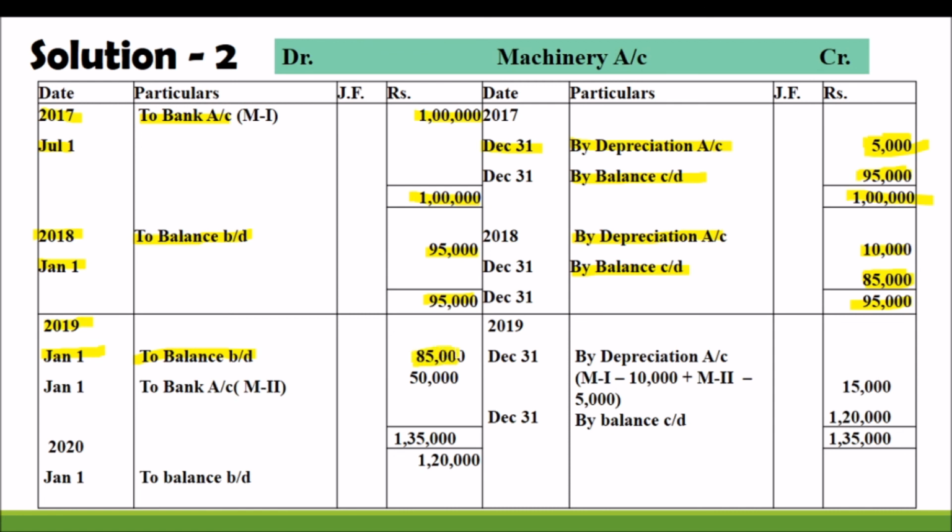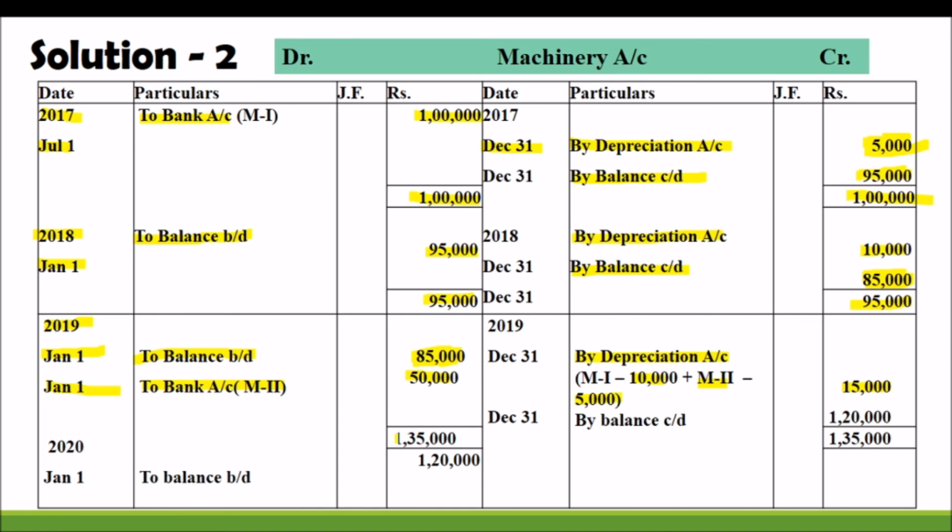My dear students, after that, in the question, another machinery is purchased. So entry: machinery account debtor to bank. On January 1st they purchased another machinery, to bank, machinery second, 50,000. And we are writing the depreciation for these two machineries by depreciation. Machinery 1 depreciation 10,000, machinery 2 depreciation 5,000. So total depreciation is 15,000.